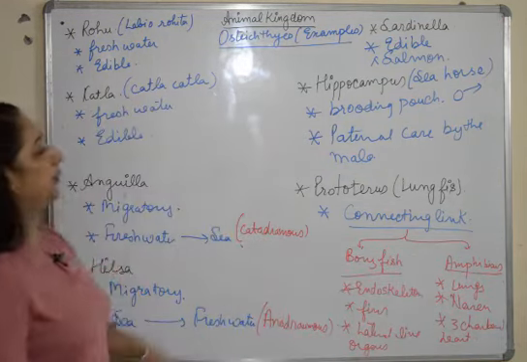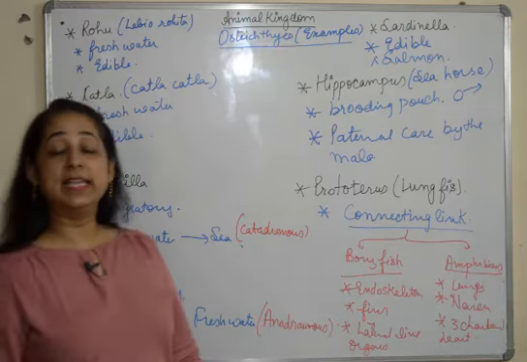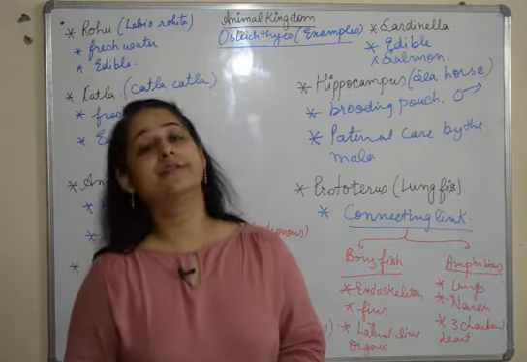So these are the multiple examples of osteichthyes with their characteristic features.